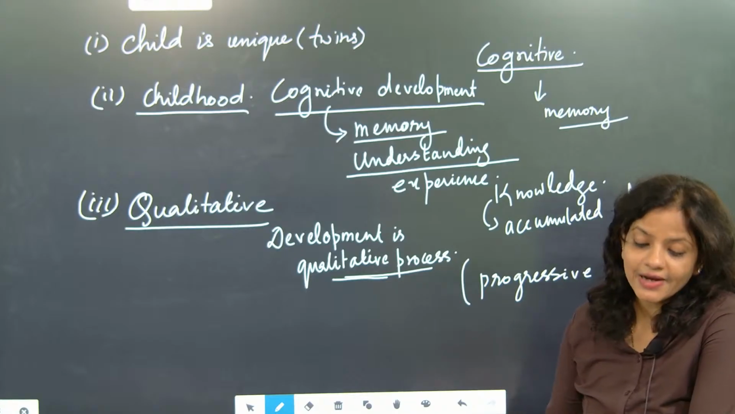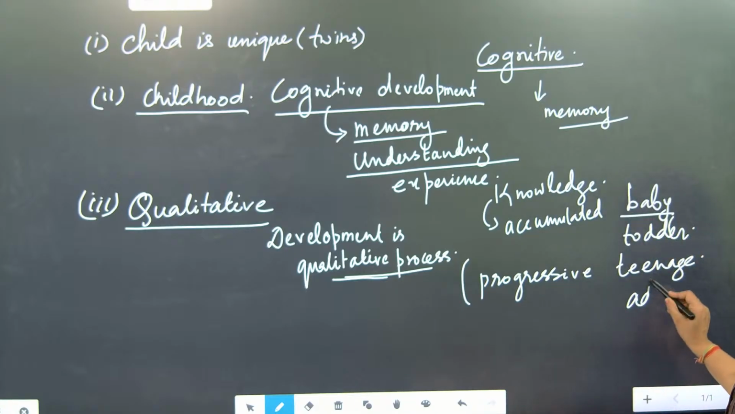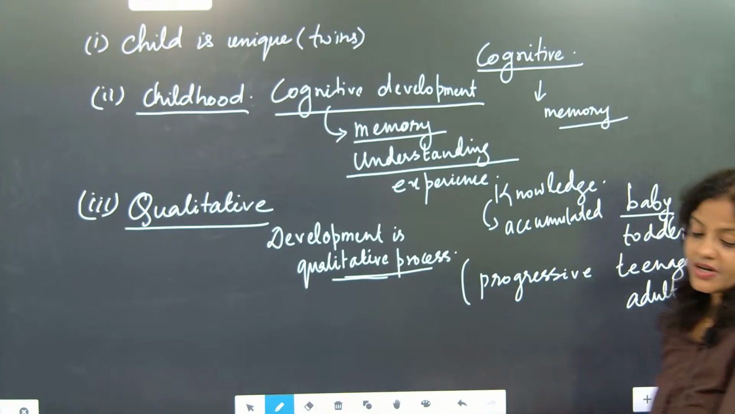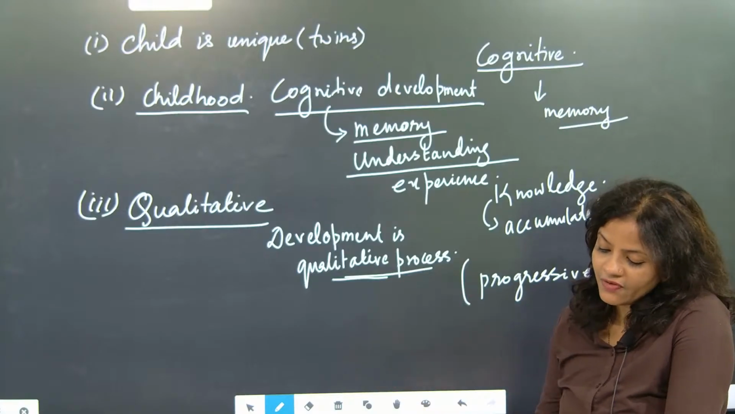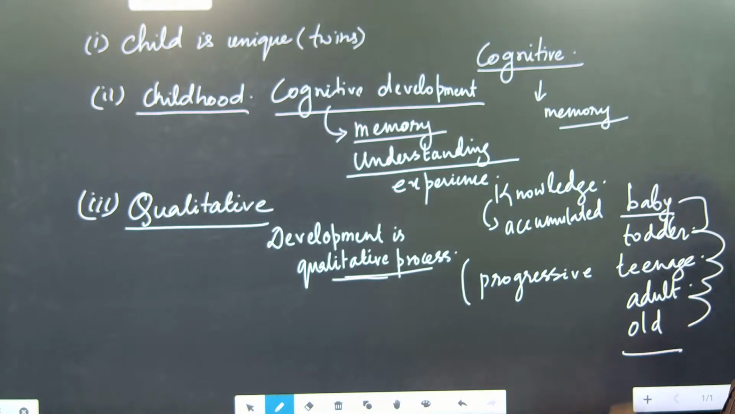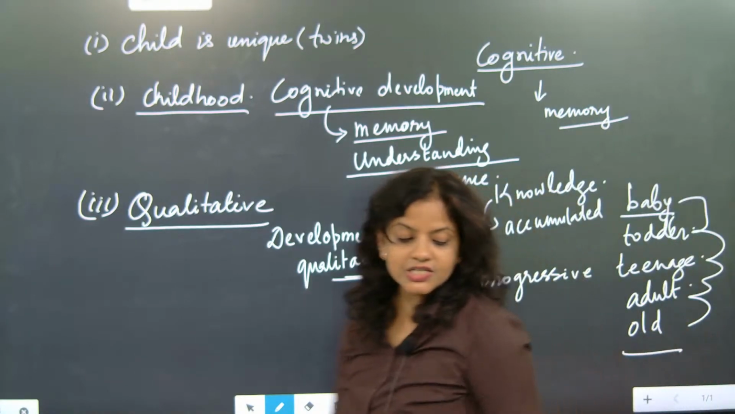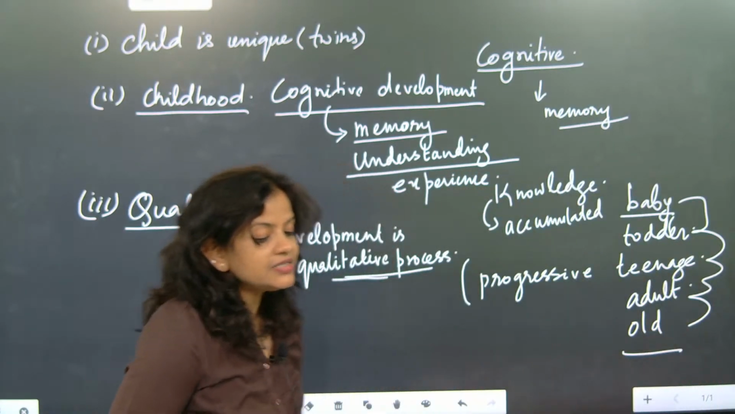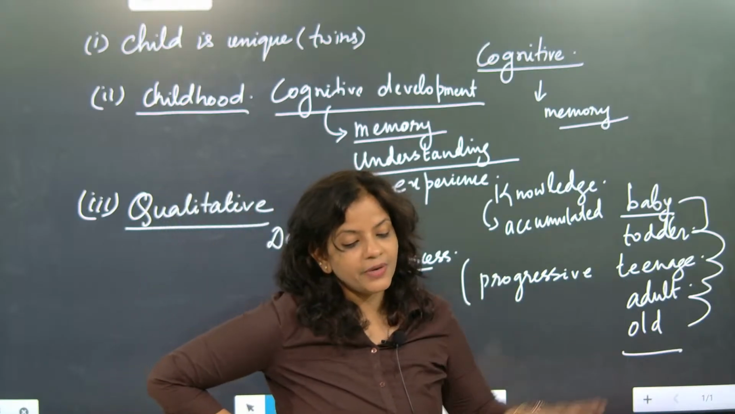Understood or not? Then adult. After adult, what will they do? They will become older and older. Then they will fall into old age. So these are the stages of development of a child. These are the stages of what? These are the stages of development of a child.